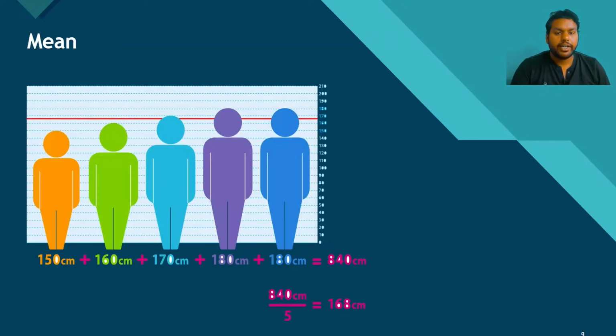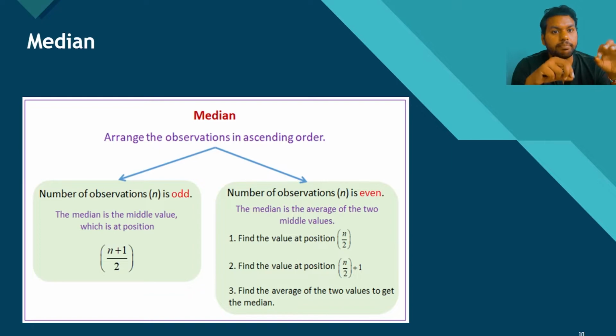Mean is just the sum of all the observations divided by the total number of observations. Median is the middle value of your sorted data. If you arrange your data in ascending order, the middle value is the median. But if the number of observations is odd, then the median is the (n plus 1) by 2 th value, whereas if it is even, you calculate the n by 2 th value and the (n by 2 plus 1) th value, and then take the average of the two values to get the median. This is the concept.